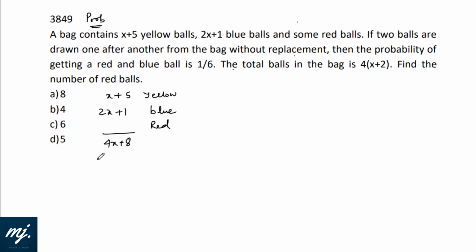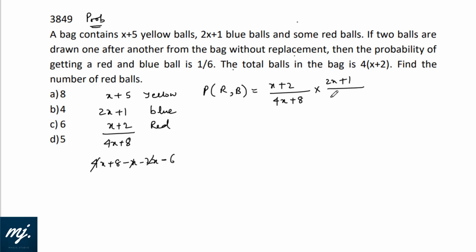Remaining is red. So red would be 4x plus 8 minus x minus 2x minus 5 plus 1 is 6. That will give x plus 2. So now, probability of getting red and a blue ball is x plus 2 upon 4x plus 8, red ball drawn, and then blue ball drawn, 2x plus 1. Ball is not replaced, so number of balls left are 4x plus 7, and into 2, because we can have blue drawn first and then red drawn. Now this is equals to 1 by 6 given straight away.